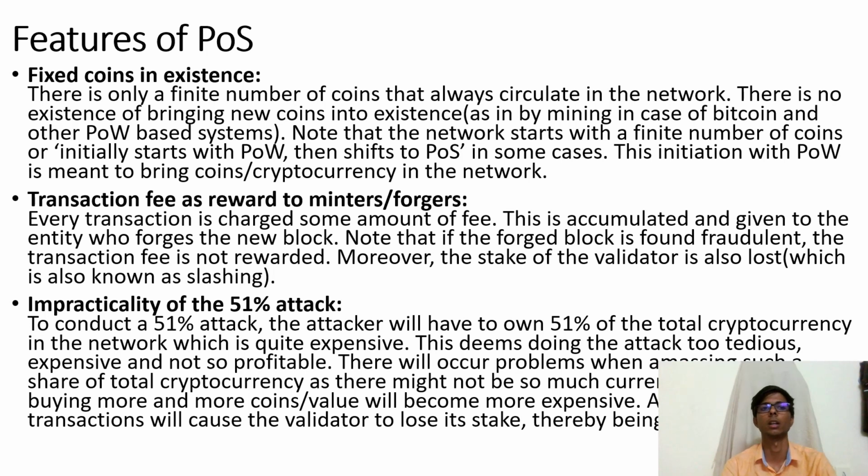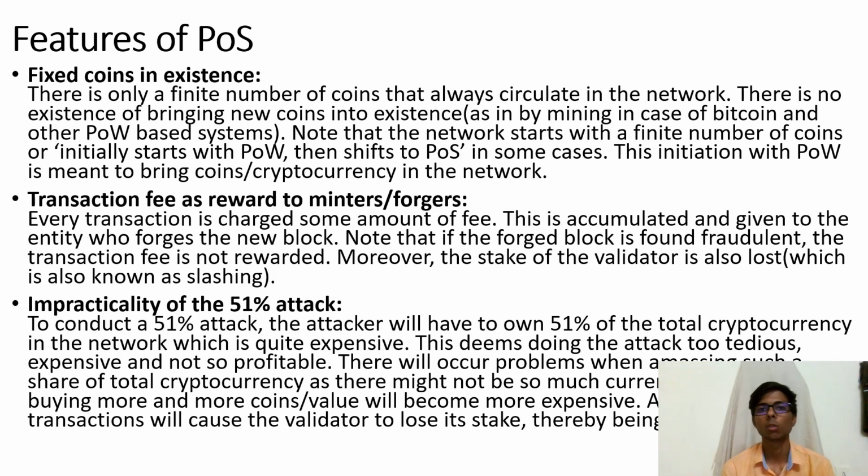So talking about certain features of a proof of stake algorithm. First of all, the fixed coin existence. As we have seen in POW, whenever the miner is able to solve the puzzle, he gets a reward, and while getting a reward other than the transaction fees, a new coin gets generated. But here there is nothing like that. Here only a finite number of coins will be there. And second, the transaction fees are the only way to reward miners here.